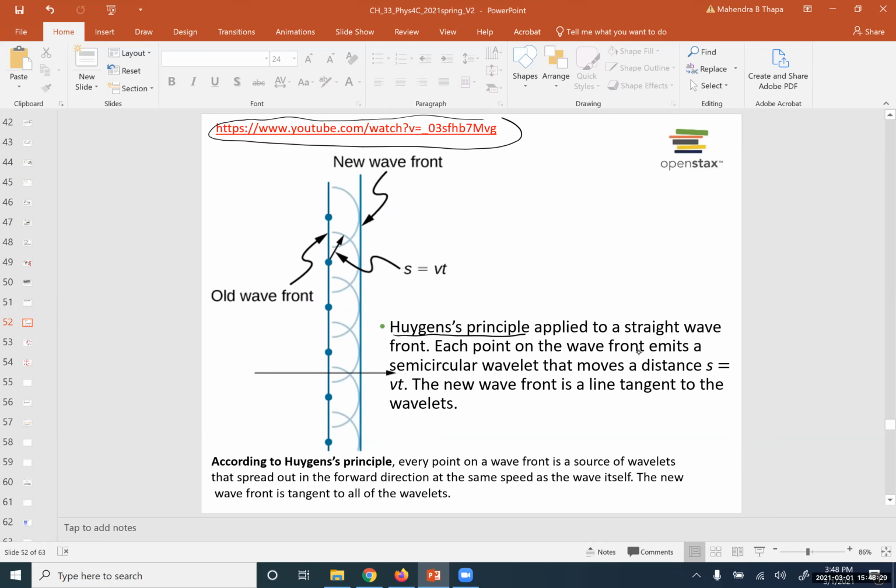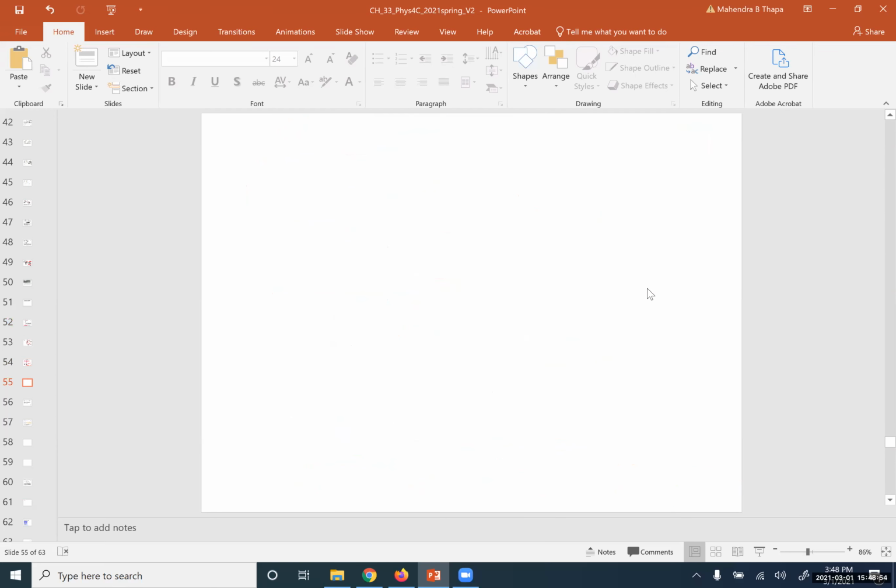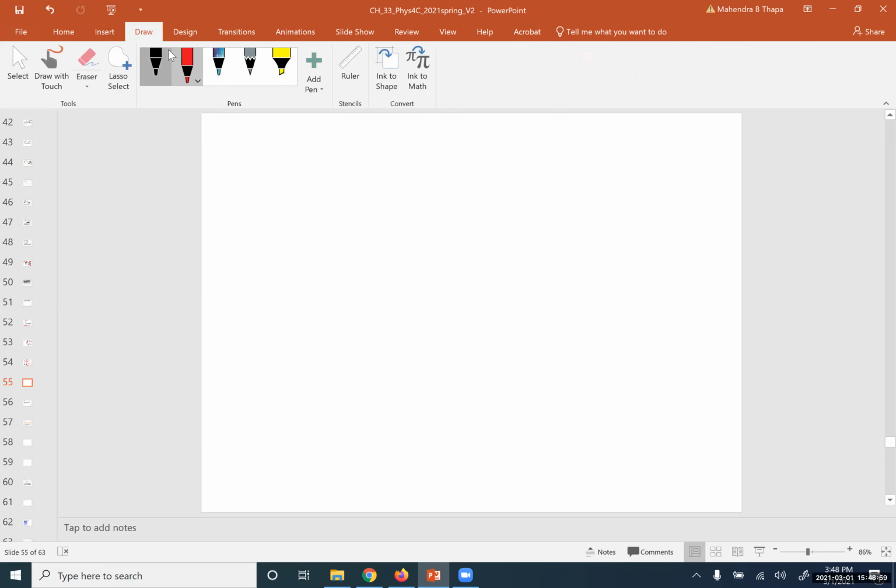So Huygens principle says that every point on a wavefront is a source of wavelets that spread out in the forward direction at the same speed as the wave itself. The new wavefront is a tangent to all the wavelets. So let's see what it means. Say we have this wavefront.